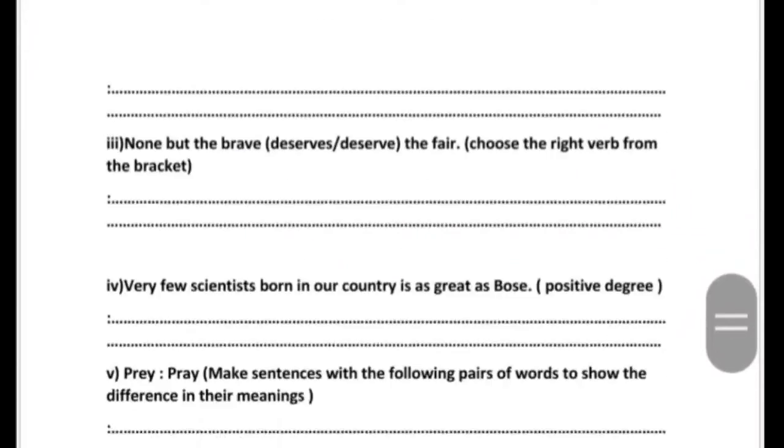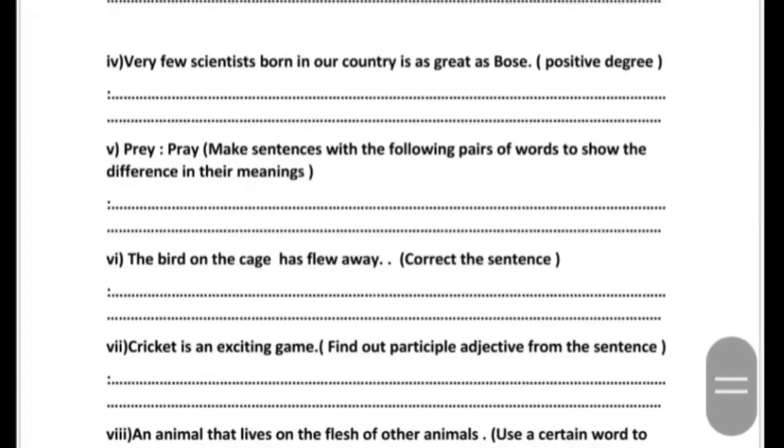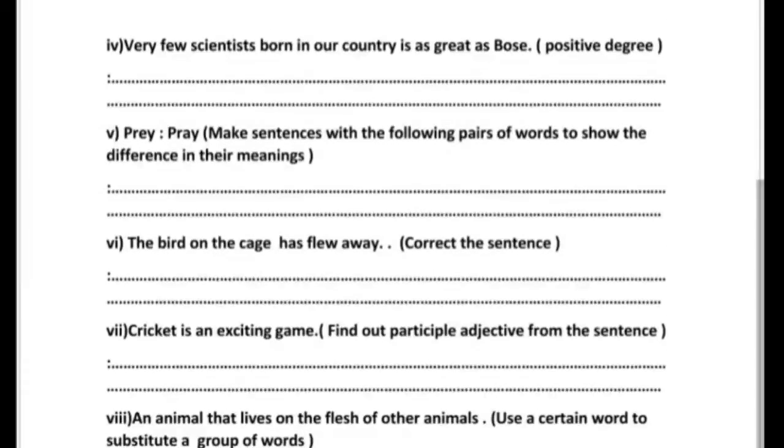And the next part is the grammar. I have already told you the grammar portion that will be selected: fill in the blanks with the appropriate preposition and do as directed. But here I can tell you one point, and that is very clear. You should remember it. See, do as directed is not a grammar. Understand what I am saying? Do as directed is not a grammar.